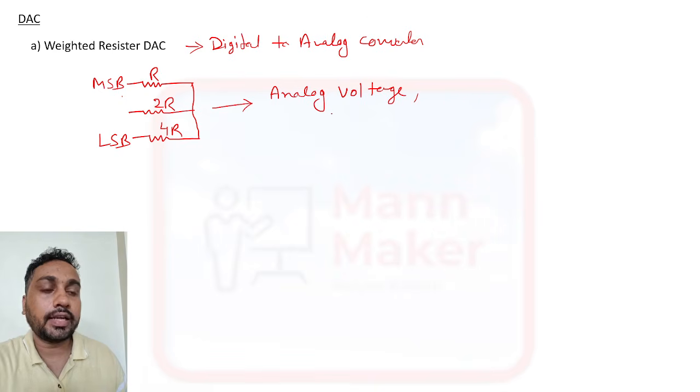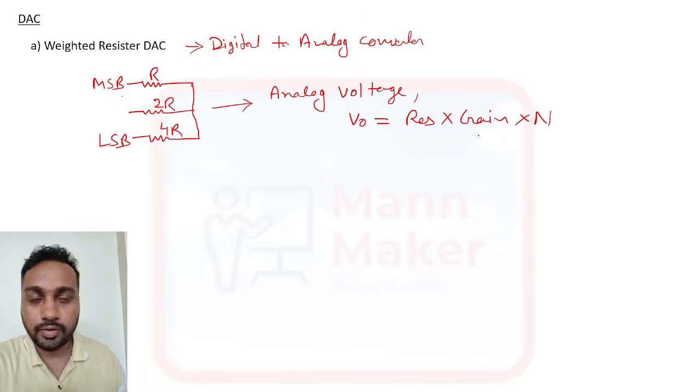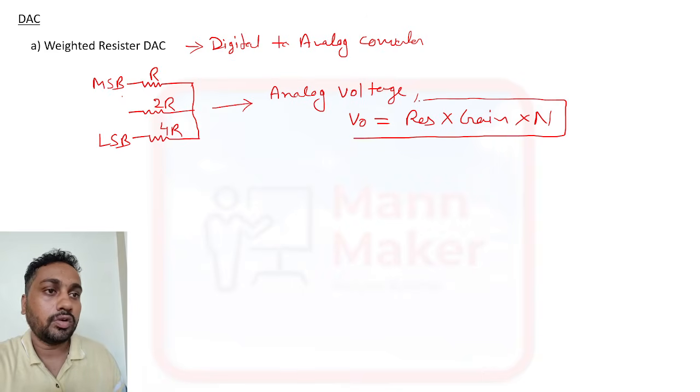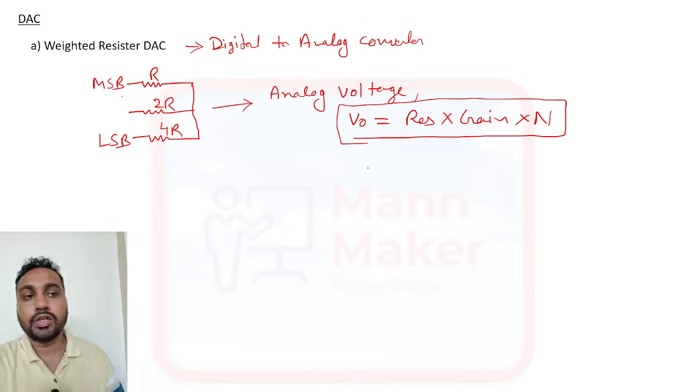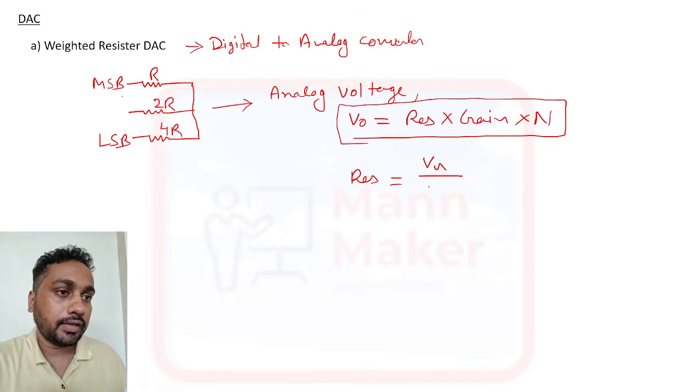We calculate this analog voltage using V naught equal to resolution into gain into N. This is the formula for analog voltage. The resolution is equal to VR, the reference voltage, divided by 2^n minus 1.